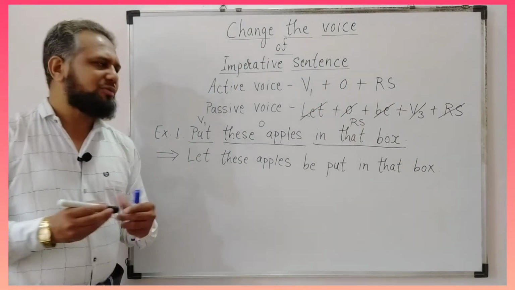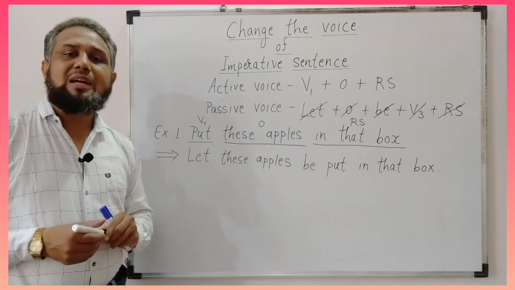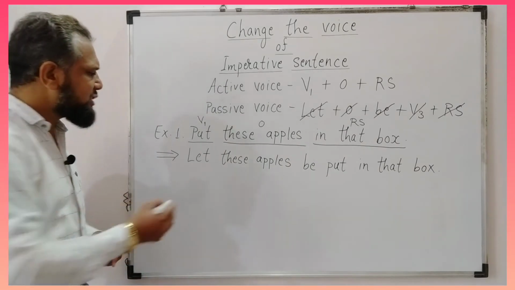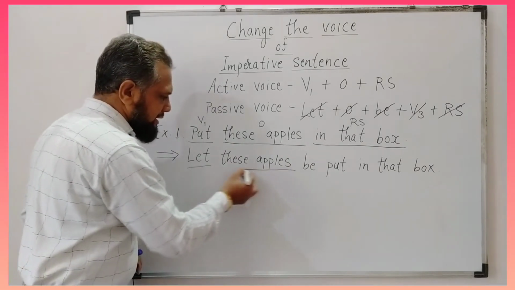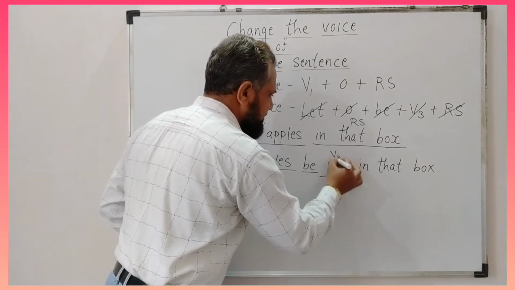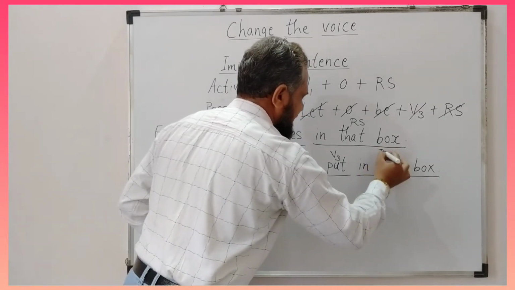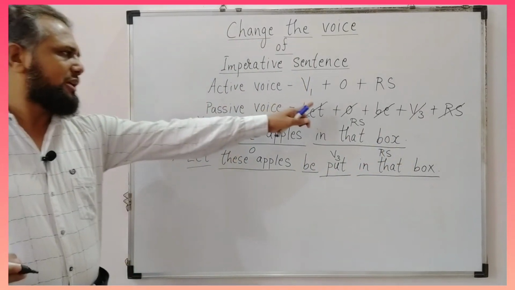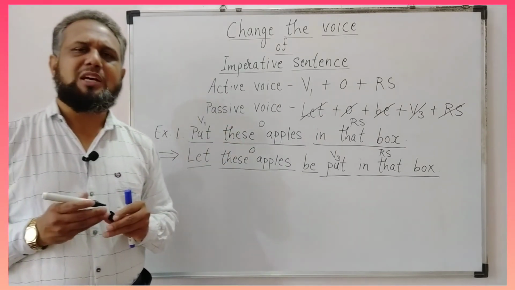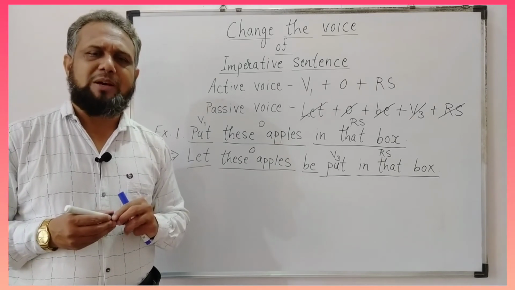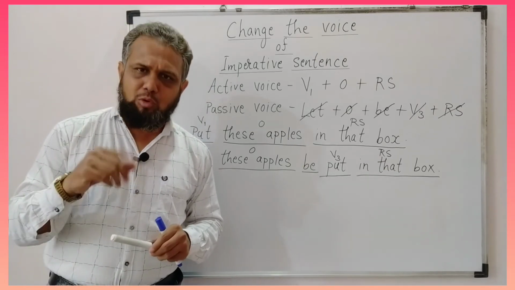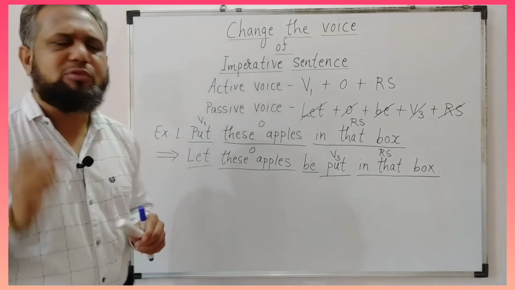So, if you want to transform this sentence into passive voice, our answer will be let these apples be put in that box, in which this is let. These apples are the object, this is be, this is the third form of verb, and this is the remaining sentence according to this formula. Okay, so whenever you want to transform an imperative sentence from active to passive voice, you have to follow these rules. Now let us take one more example which is somewhat a doubtful example.